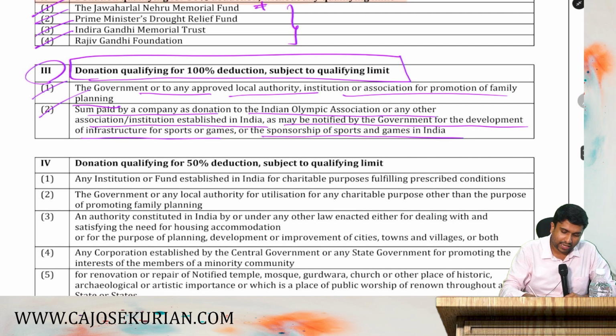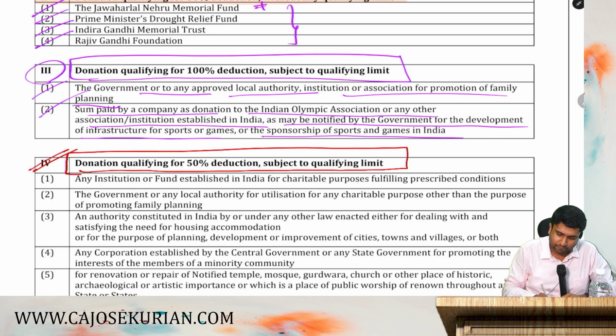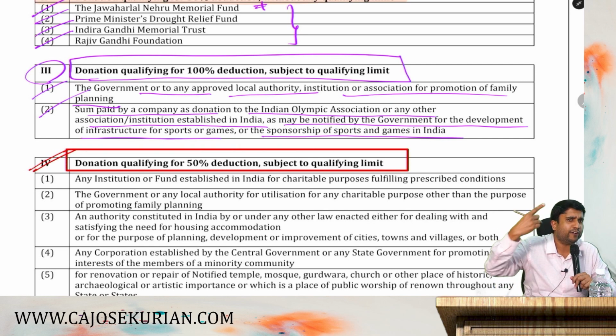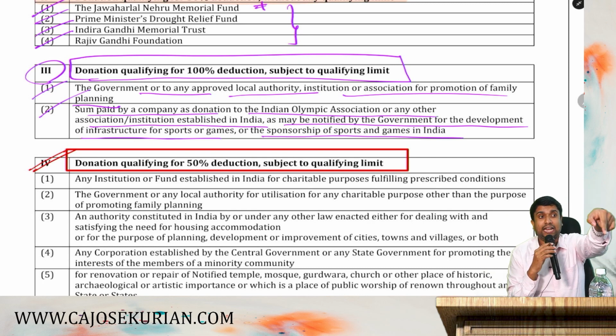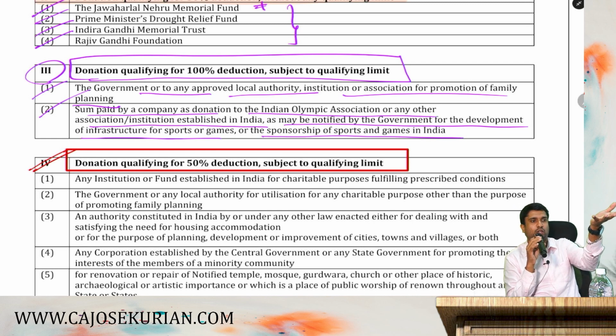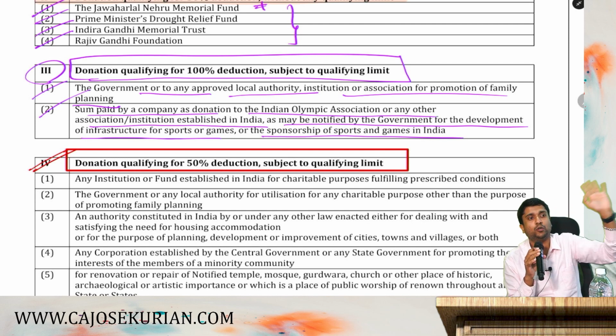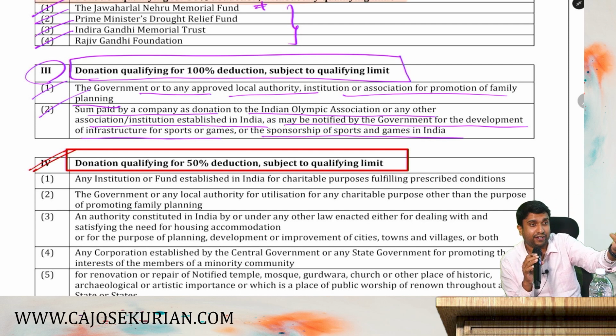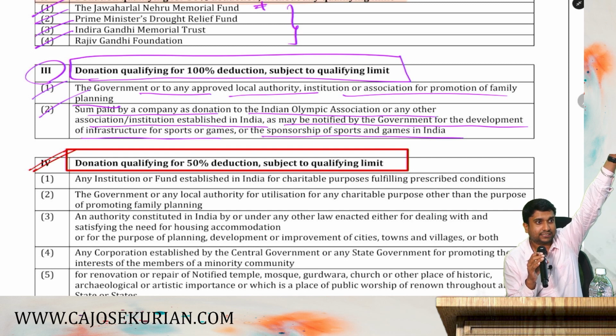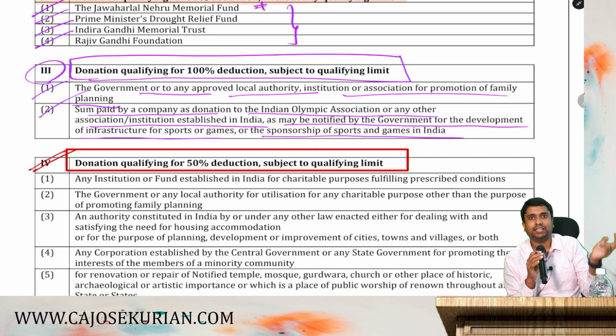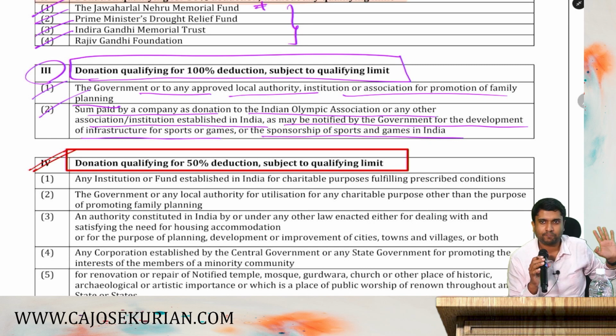And the last item under this, that is donation qualifying for 50% deduction subjected again to the qualifying limit. And what is the qualifying limit? Repeat with me. What is the qualifying limit? 10% of the adjusted total income. What is this adjusted total income? You compute the normal gross total income. Then you remove long-term capital gain under 112A or 112. Then you remove short-term capital gain under 111A. Then you deduct all the Chapter VI-A deductions except 80G. Then finally you remove any income under 115A, AB, AC, AD, if any. I hope it is clear. Then apply 10%. That will be the qualifying limit.